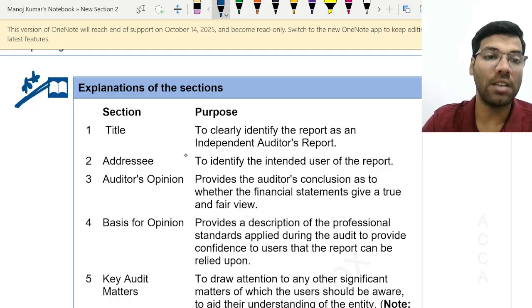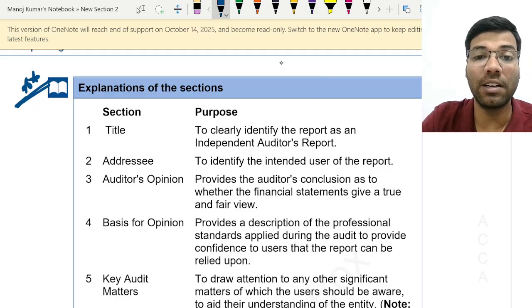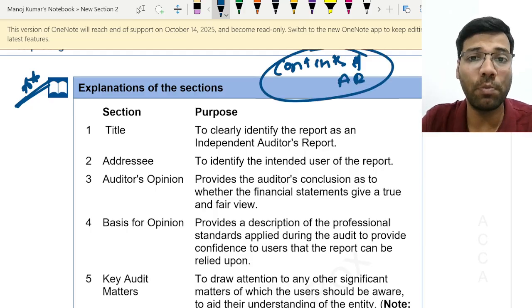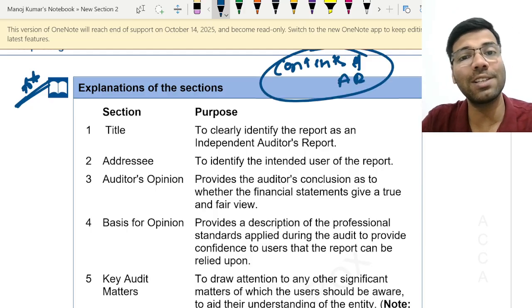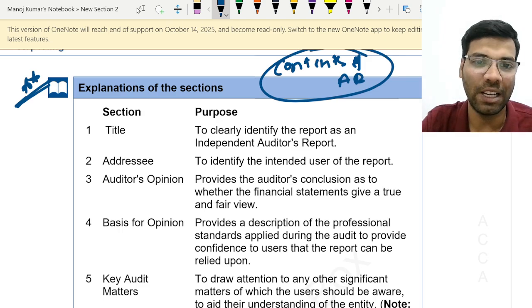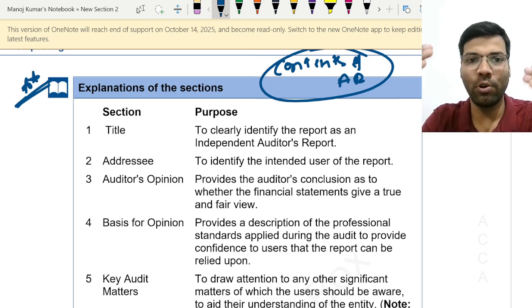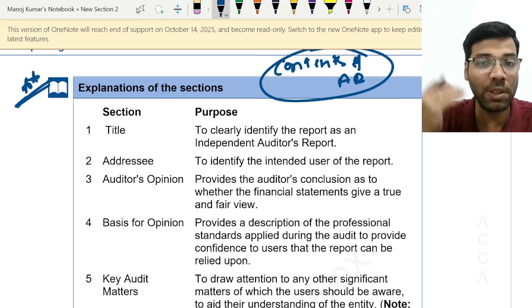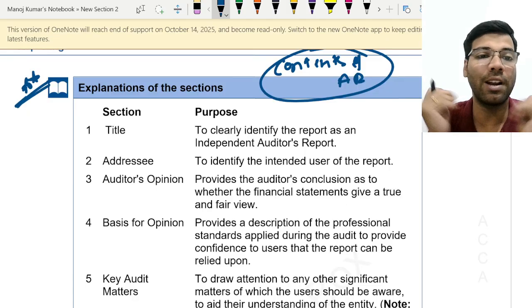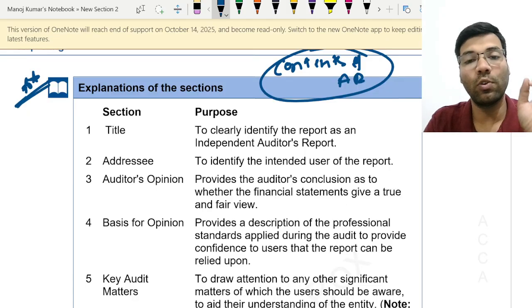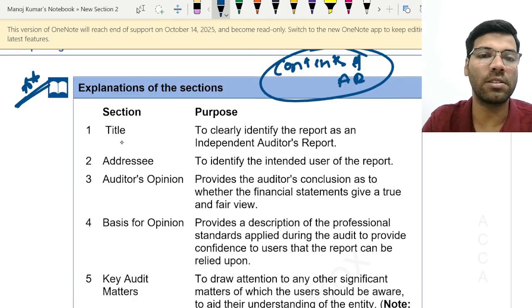Right, now let us directly go and see what the contents of an audit report are. Why? Because to prepare an audit report, first and foremost you should know what is there in the audit report, right? So that accordingly you can draft your audit report. So let us go through this and try to understand one by one.